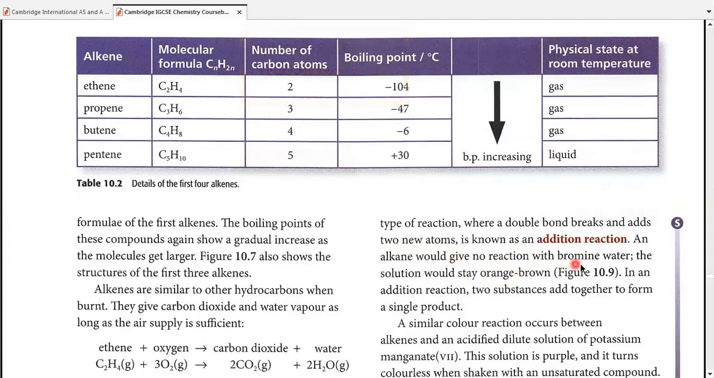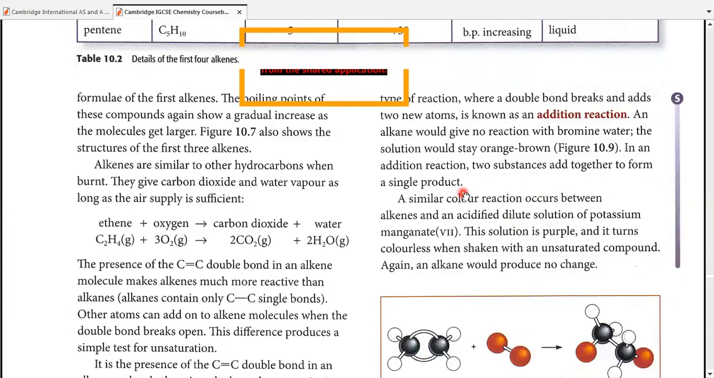An alkane will not give the same reaction. This solution will stay orange-brown. However, an alkene will go with this addition reaction. Two substances add together to form a single product, and a single colorless product actually.